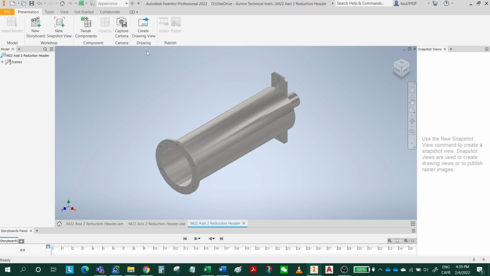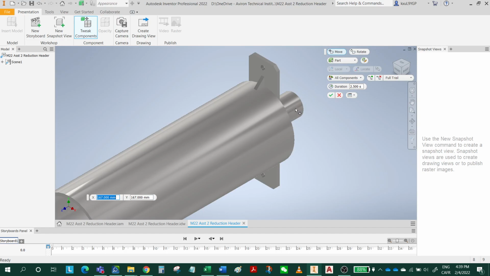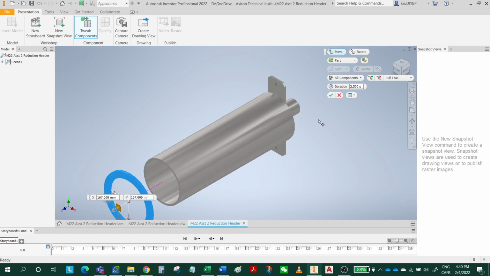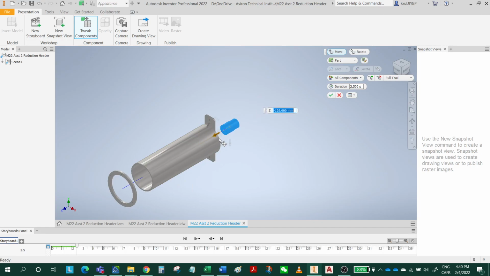First, I'm gonna select this file, tweak. I'm gonna tweak this, make this here.